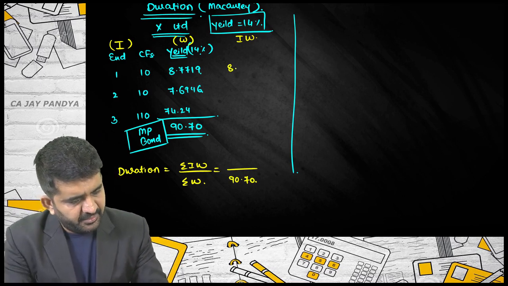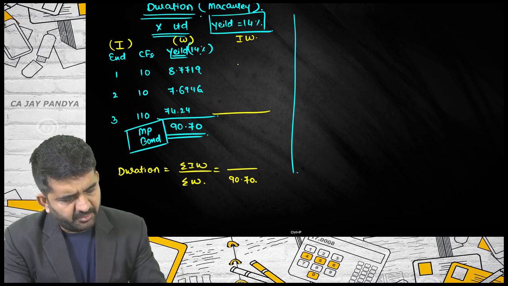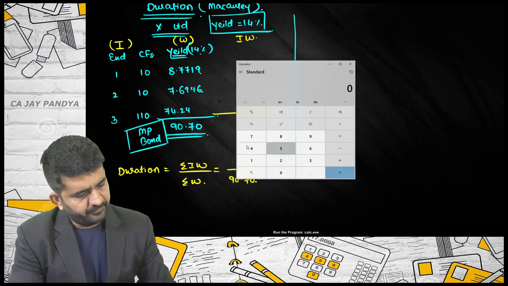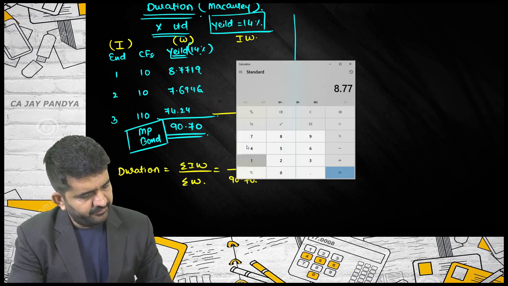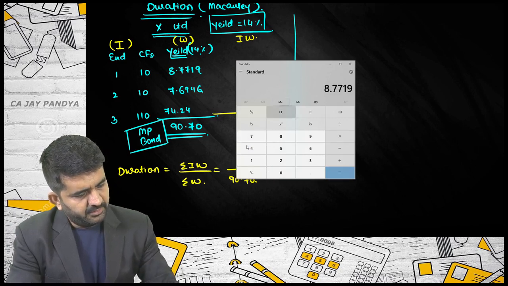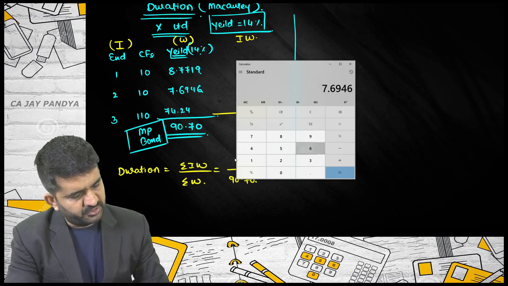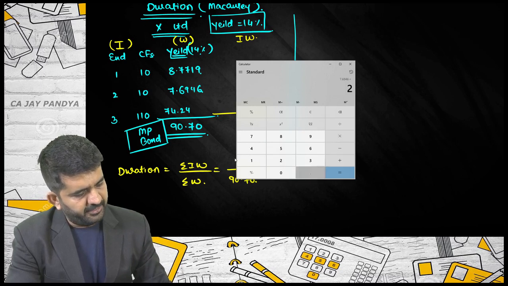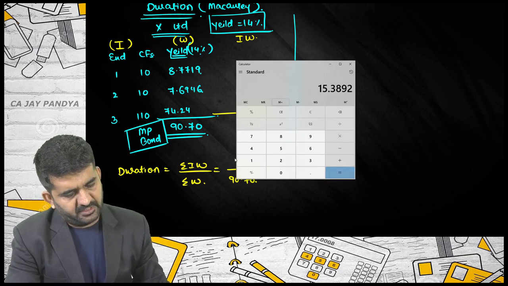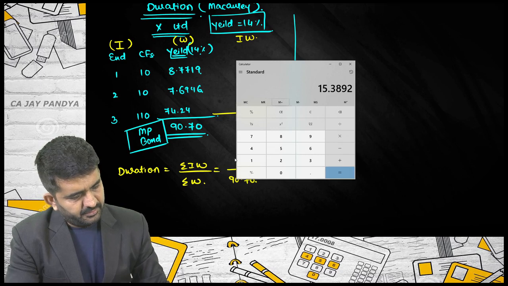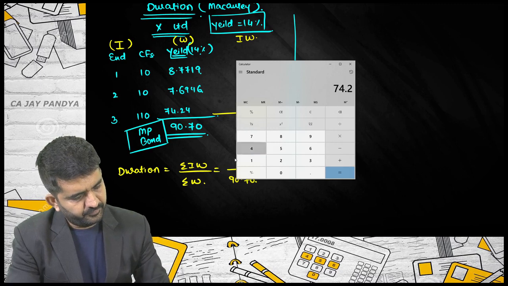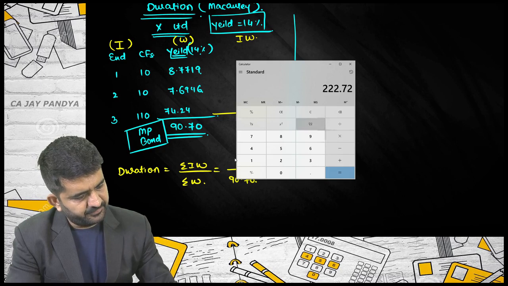This will remain 8.7719. I can directly find out through M plus, so let me not find out individually. 8.7719 multiplied by 1, M plus 7.6946 multiplied by 2, M plus 74.24 multiplied by 3 is equal to M plus.